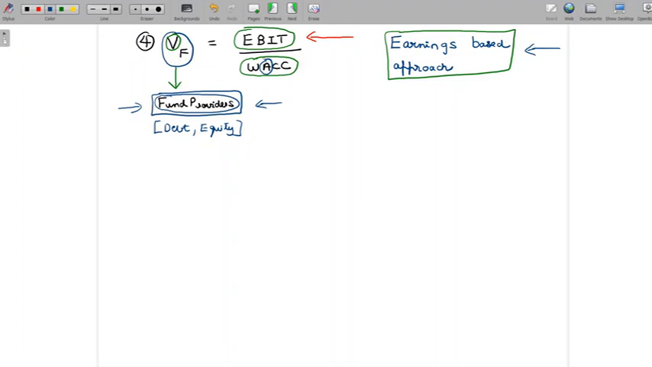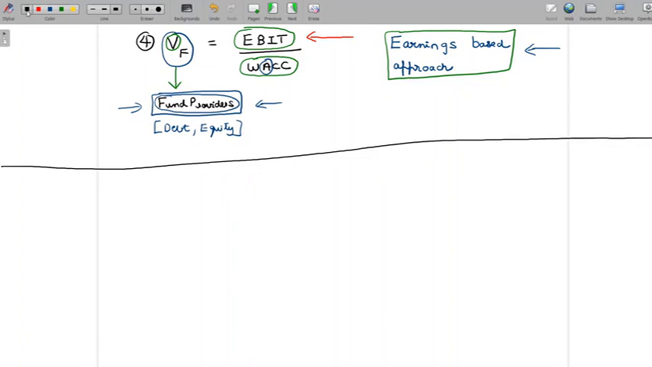So this concludes our discussion on the basic principles and also on the 5 assumptions. Now that we have looked into all of those, let's look at how the remaining concepts in this topic would be structured. We are now going to be looking at capital structure theories.